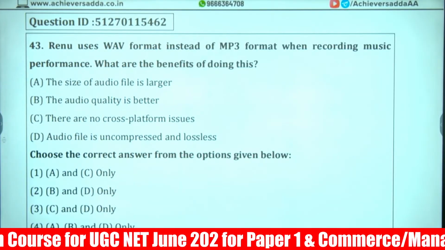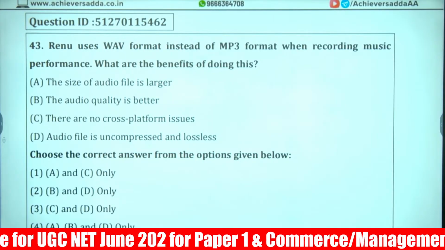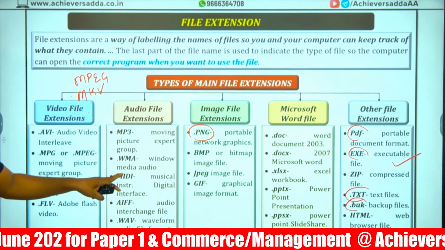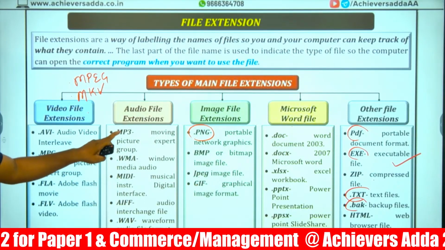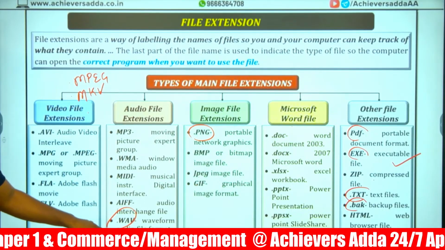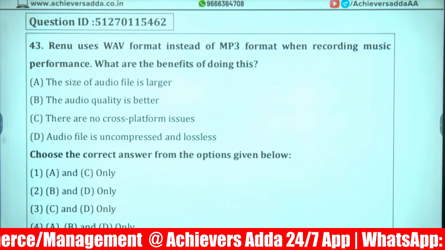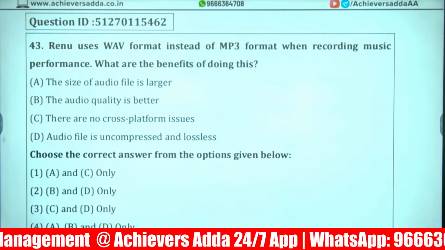Renu uses WAV format instead of MP3 format. Can you see this? She is using waveform audio format instead of MP3. So what are the advantages of doing so?